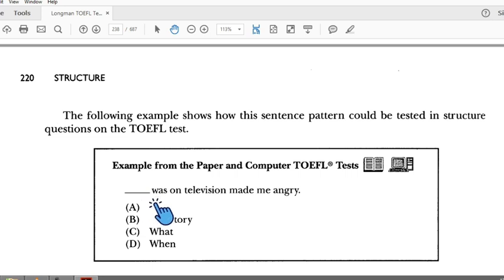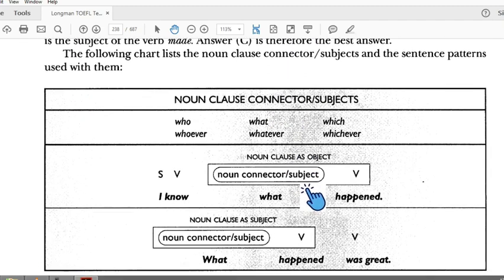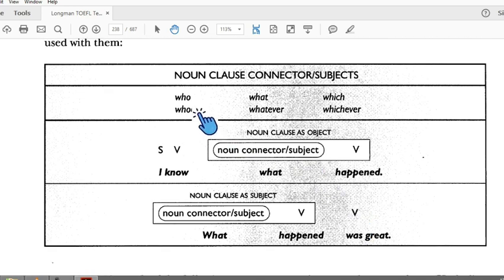What was the reason that made me angry, not when. If when talks about time, what gives us a reason. Okay, C. This is the conclusion of noun clause connectors as a subject: whoever, what, whatever, whichever. The noun clause in the middle goes directly to the verb, so this is the subject. Subject, verb, and subject, verb.